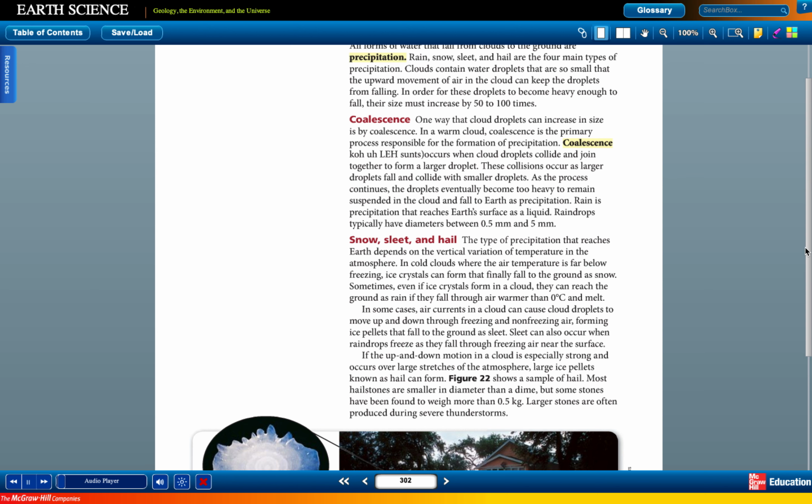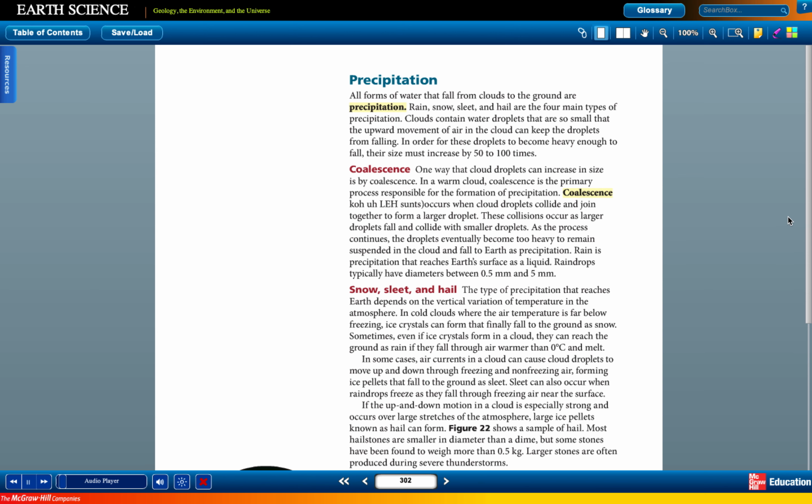Precipitation. All forms of water that fall from clouds to the ground are precipitation. Rain, snow, sleet, and hail are the four main types of precipitation. Clouds contain water droplets that are so small that the upward movement of air in the cloud can keep the droplets from falling. In order for these droplets to become heavy enough to fall, their size must increase by 50 to 100 times. Coalescence. One way that cloud droplets can increase in size is by coalescence.